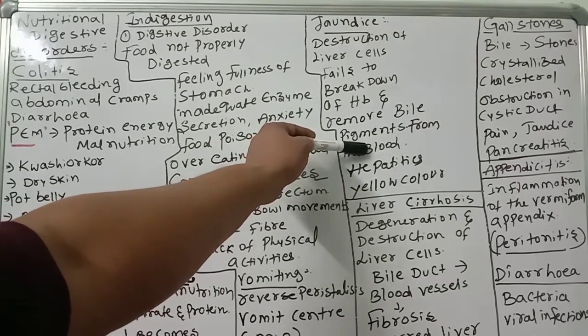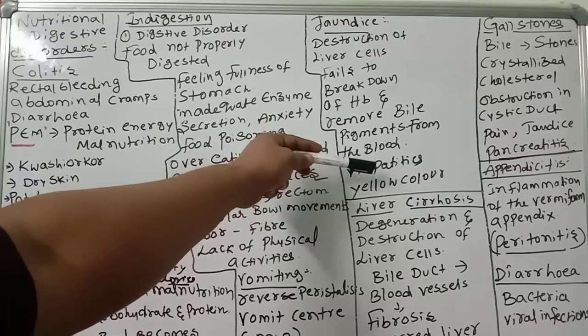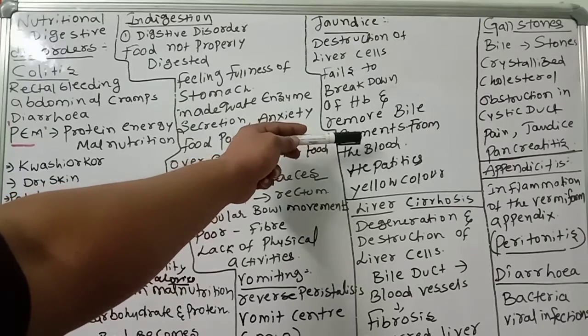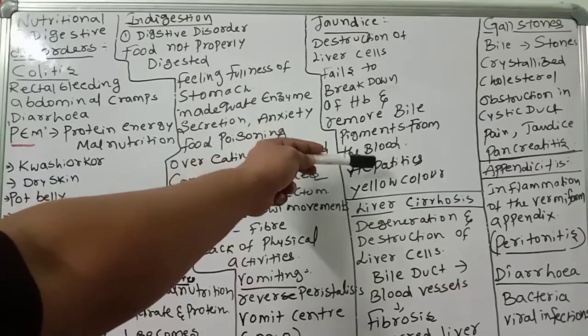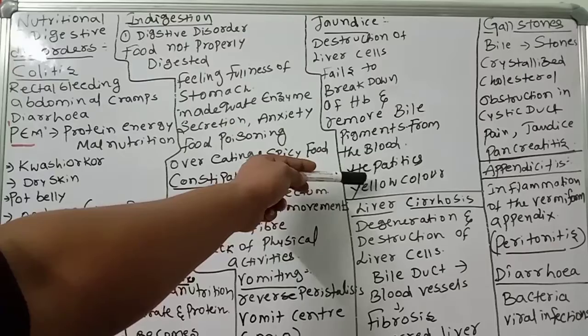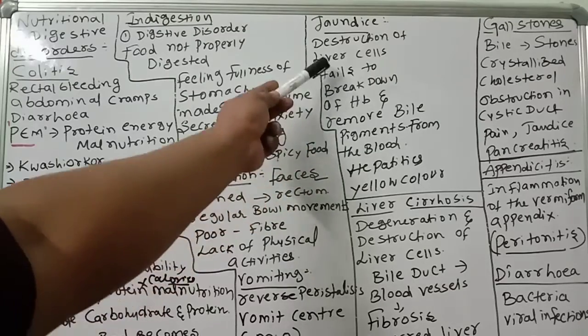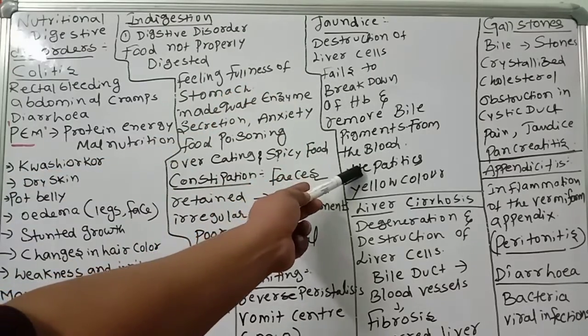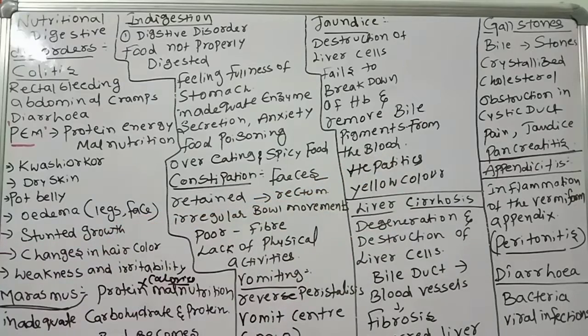Then the liver will be completely damaged, the blood will have bile in it, and the skin color turns yellow. Jaundice is caused not only by destruction of liver cells, but even some hepatitis B viruses also cause jaundice.